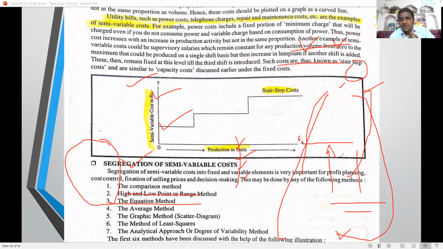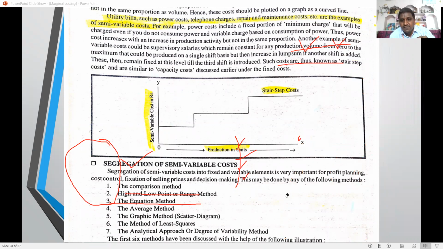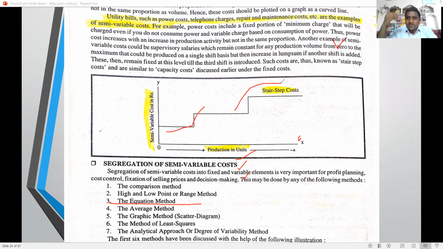semi-variable cost. Semi-variable cost is nothing but a part fixed cost and part variable cost. It is a combination of fixed and variable cost. It is a stepped cost. It is fixed up to a certain level, and after crossing that level, the cost is variable. Next, up to a certain level it is fixed, and after crossing that level, it is again variable. Best example, the electricity bill: 0 to 50 units is one rate, 50 to 100 units is another rate, and after reaching 100 units, 5 rupees and so on.